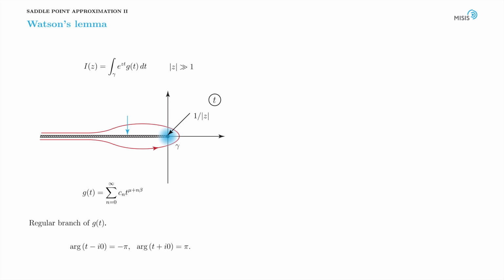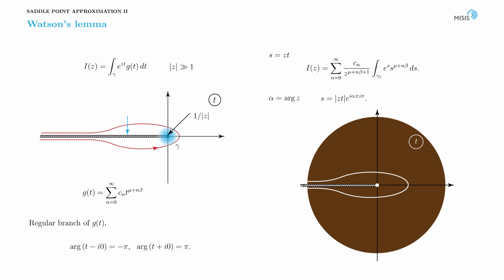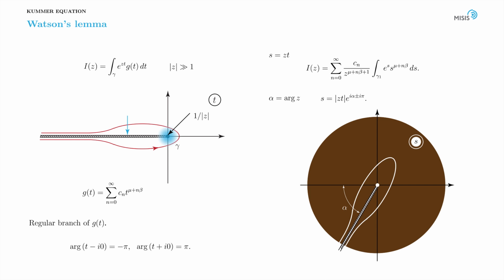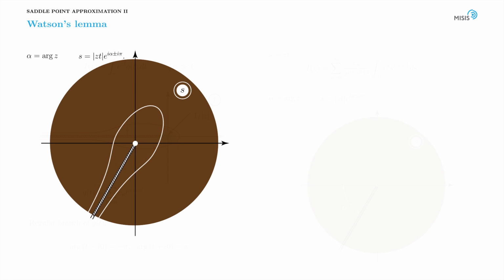Indeed, let us make a change s equals zt. Each term in the sum is very similar to a Hankel representation for a gamma function. There is one small subtlety though. After the change of variables, the contour, as well as the branch cut, is changed. Namely, they are rotated by angle alpha equals argument of z, counterclockwise. The argument of s variable on the upper and lower branch of the contour is also changed respectively to pi plus alpha and minus pi plus alpha.